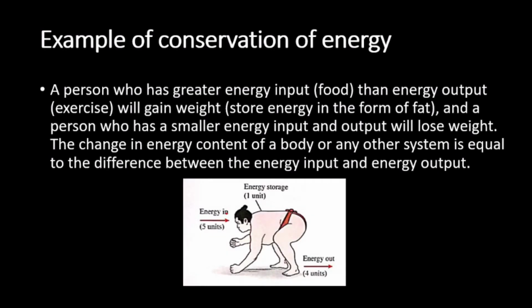Now, let us look at the example of conservation of energy. A person who has greater energy input, which is food, than energy output, which is exercise, will gain weight. This means that the excess energy is stored in the form of fat. While a person who has a smaller energy input than output will lose weight. The change in energy content of a body or any other system is equal to the difference between the energy input and the energy output.